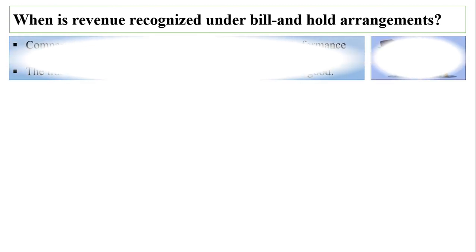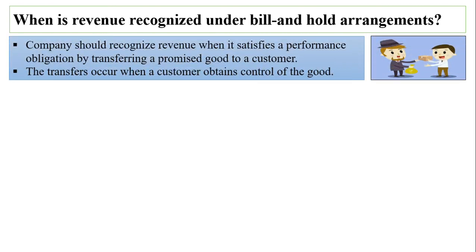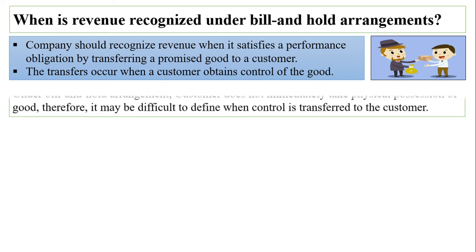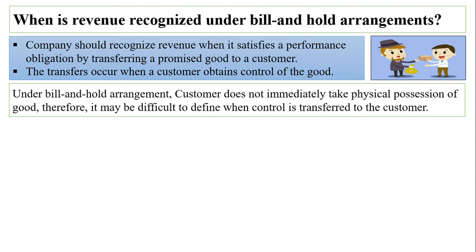Fine, now how should we recognize the revenue? Typically a company should recognize revenue when it satisfies the performance obligation, that is, when the customer obtains control; only then is the performance obligation said to be satisfied. But here the customer is not getting control, right? Under a bill and hold transaction, the customer does not immediately take possession of the goods, so it is very difficult to define when control is transferred to the customer.